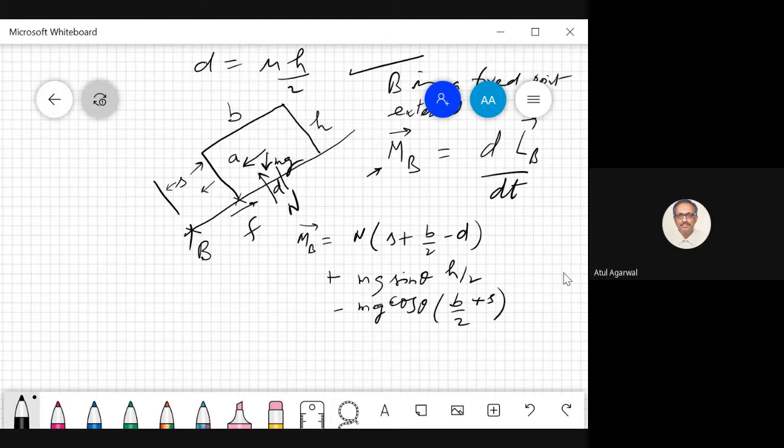Now we have to find the angular momentum of the body about point B. Now it is a sliding block. There is no rotational motion. All the particles of the block are having the same velocity. So you see, they are having the same velocity.